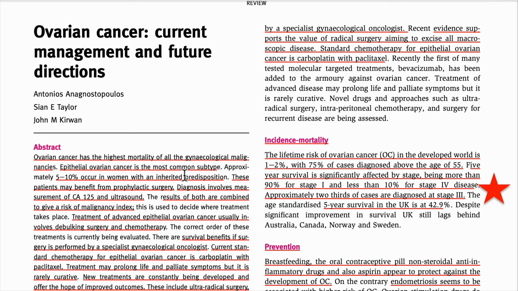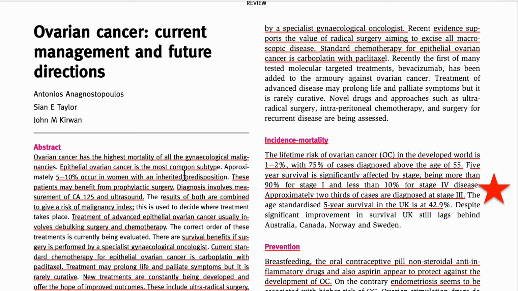I make it a star here. This is the most important MCQ which they are asking. Approximately two-thirds of the cases are diagnosed in stage 3. That's the reason it is having the highest mortality rate. So I hope it is clear for you people.